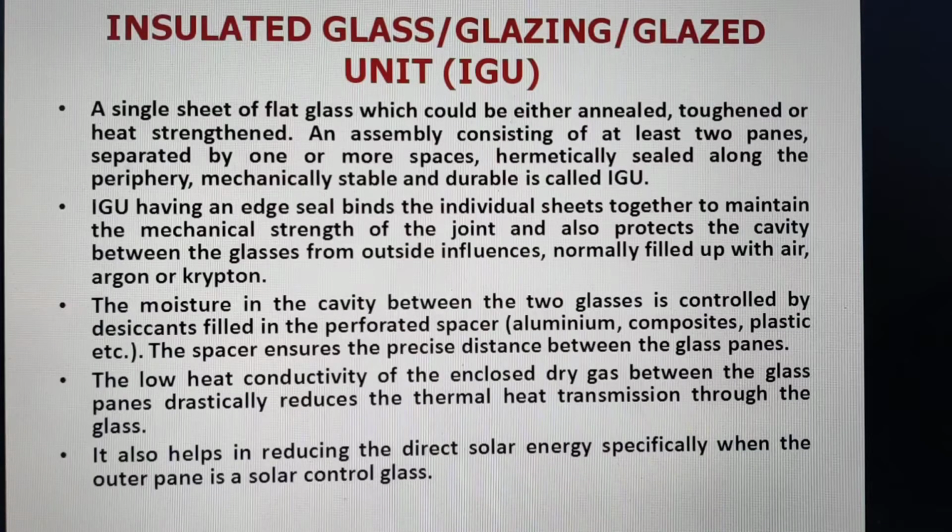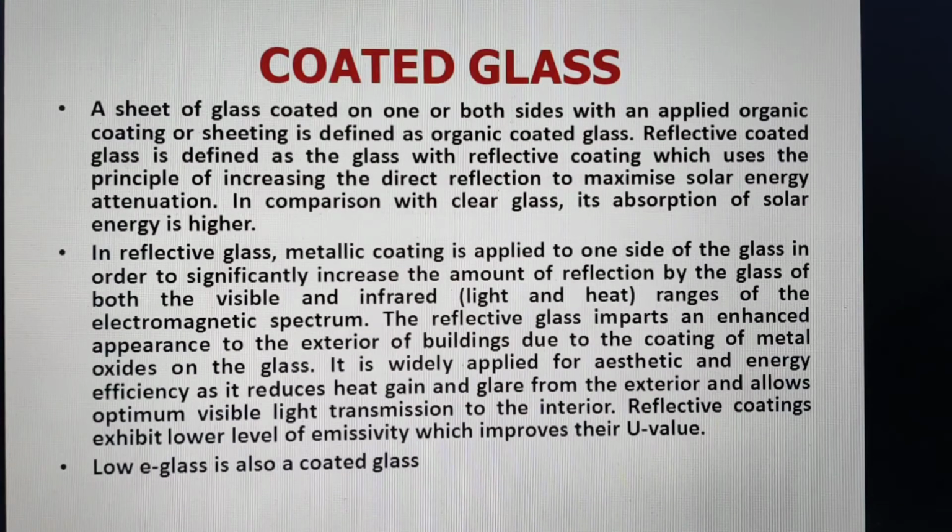And normally the gas which is filled in the cavity between the panes is air, argon or krypton, basically inert gases. Coated glass is a sheet of glass coated on one or both sides with an applied organic coating or sheeting. You might have heard about reflective glass, solar reflective glass, where coating is done so that this has reflective properties and solar rays are reflected. And the low E glass is also a coated glass.